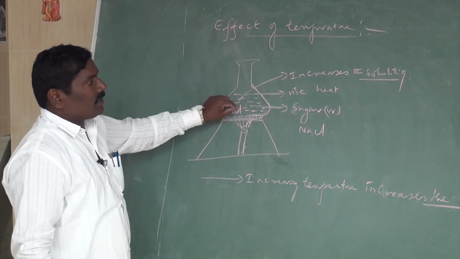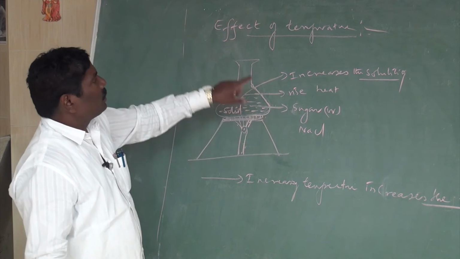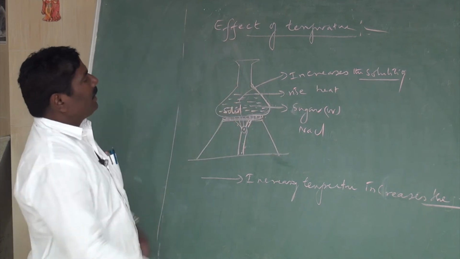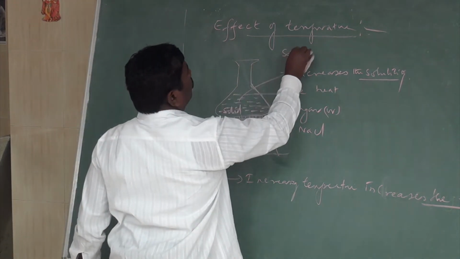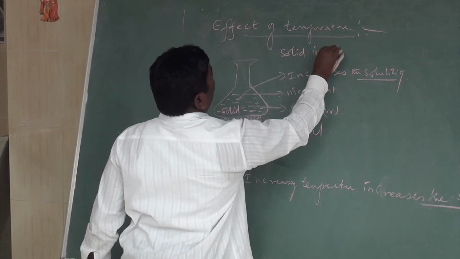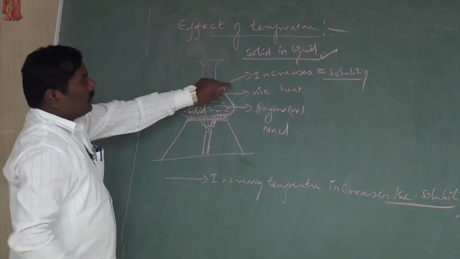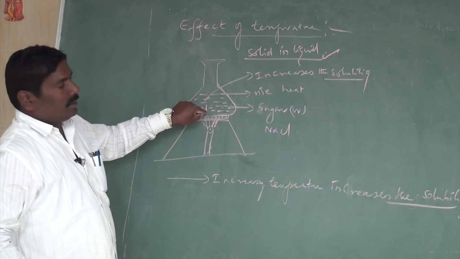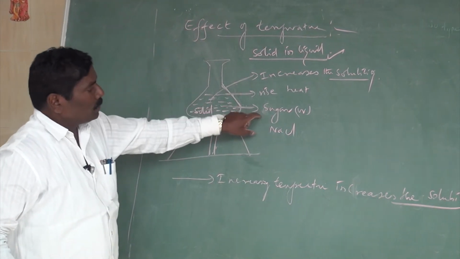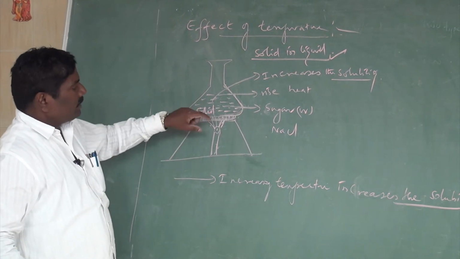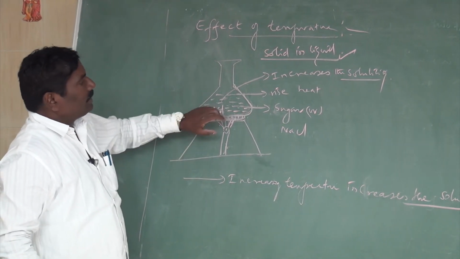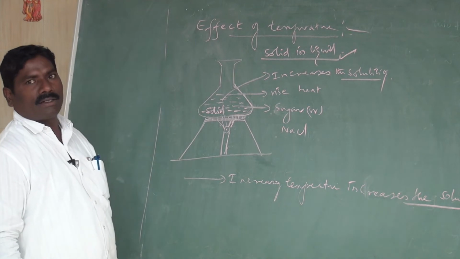So the concept you should understand here is solid in liquids. A solid is put into the liquid. This is sugar or sodium chloride. Now you are raising the temperature. What will happen here? The solubility will increase.